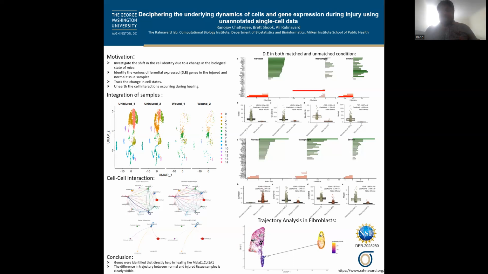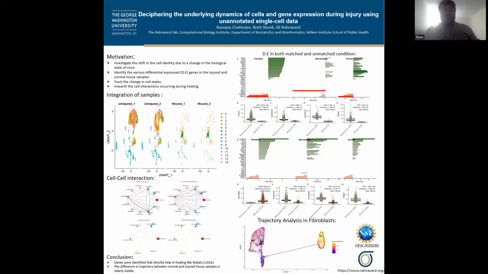We also see many nodes in the normal state, which identify end states, but these are completely devoid or missing in our injured sample. This phenomenon is due to the change in the biological situation caused by the wound.